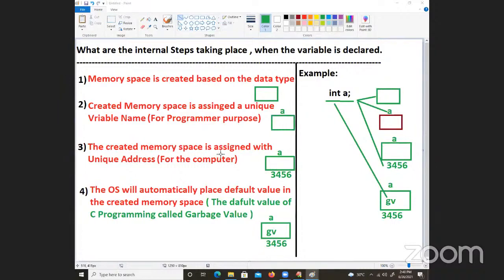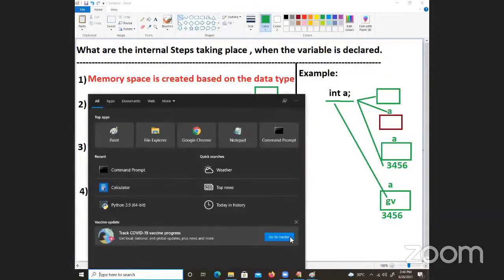Now we are going to enter into variable initialization. After that, I will give you the clarity on both variable declaration and variable initialization. Right? Coming to the next.